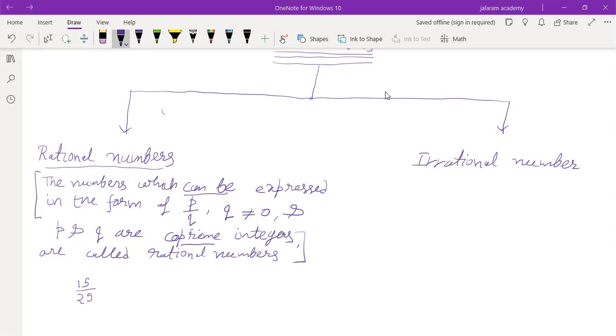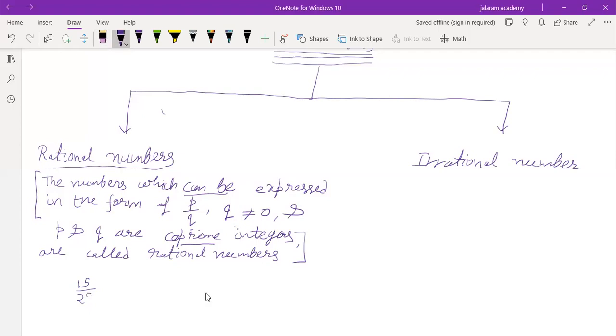Can anyone reply? Is 15 by 25 a rational number or not? Sir, it is not a rational number. But 15 by 25 is a rational number.